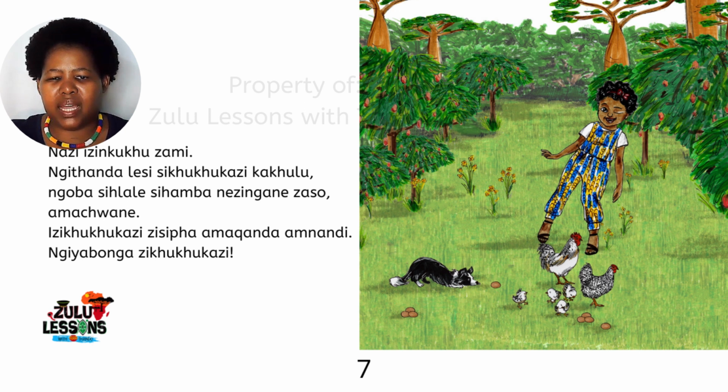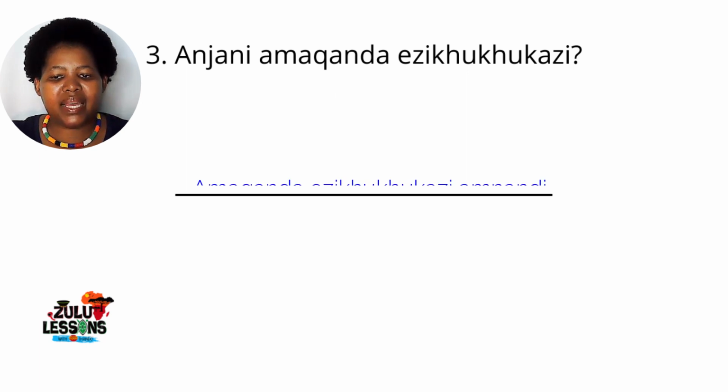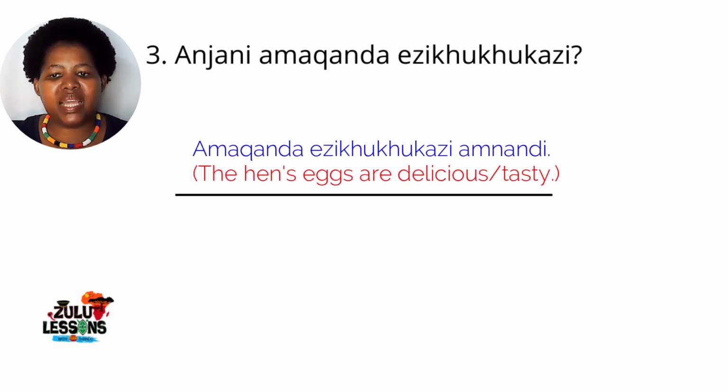So she's actually telling us how they are, that the eggs are tasty or the eggs are delicious. Amaqanda amnandi. So this is how we'll then answer. Amaqanda ezikhukukazi amnandi. So the hen's eggs are delicious, or you can also say tasty.